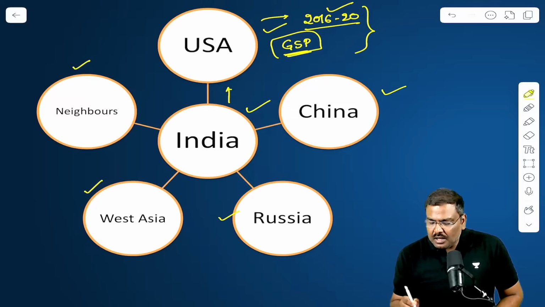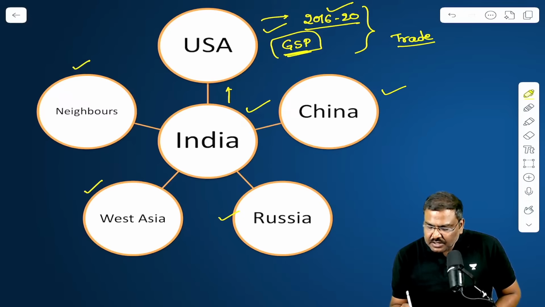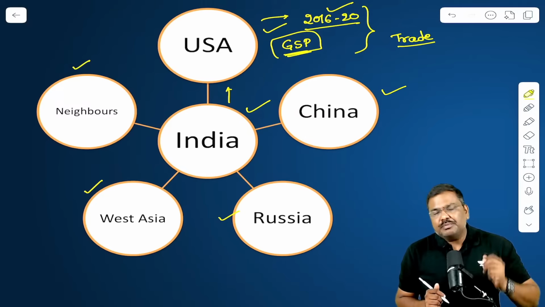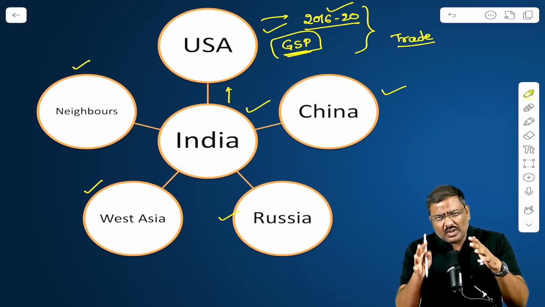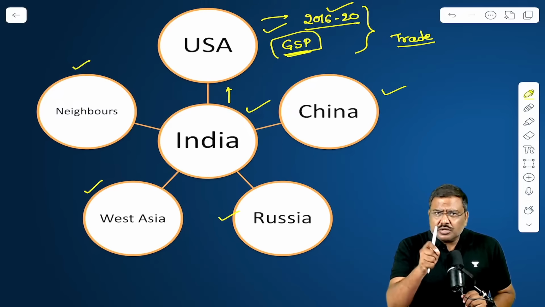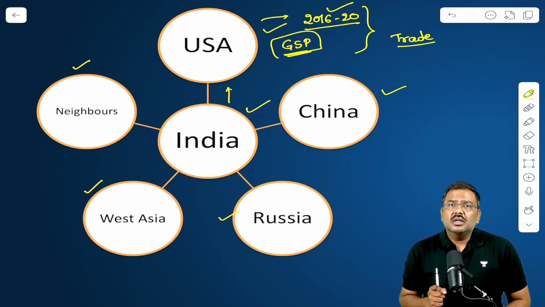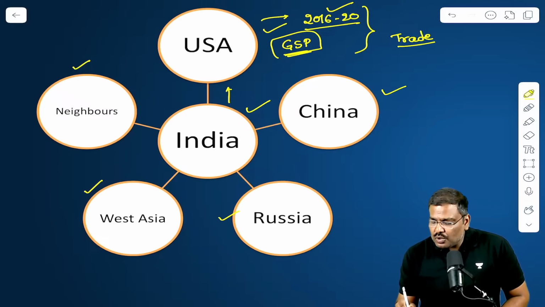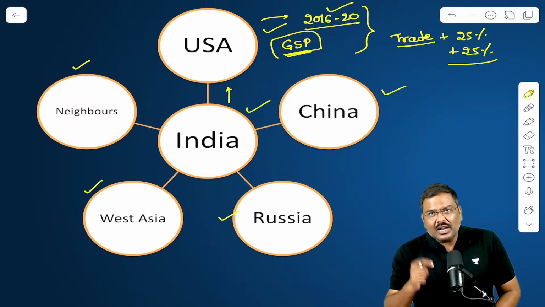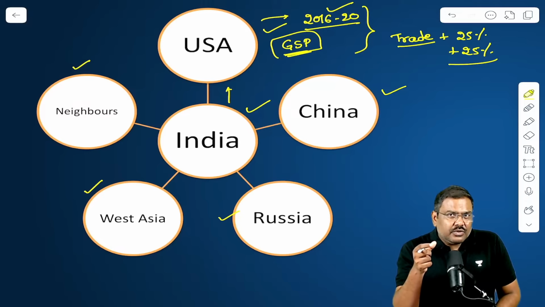For example, in the context of trade relations, the president of USA announced 25% tariffs, one of the highest that was imposed by USA on its trading partners. Then, after a week in July, an additional 25% was announced, taking the total tariffs to 50% on many of India's exports.